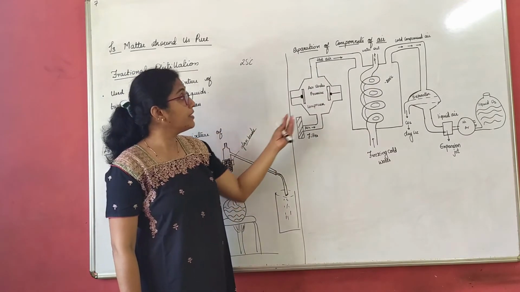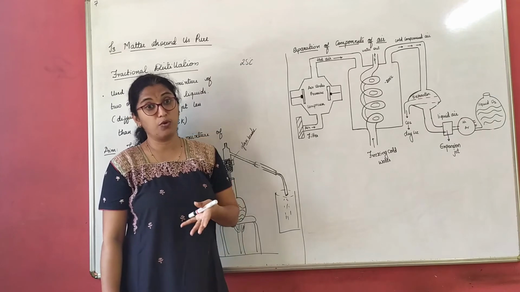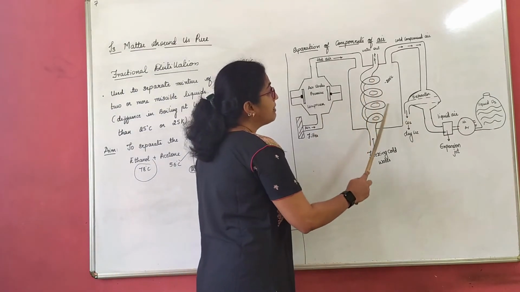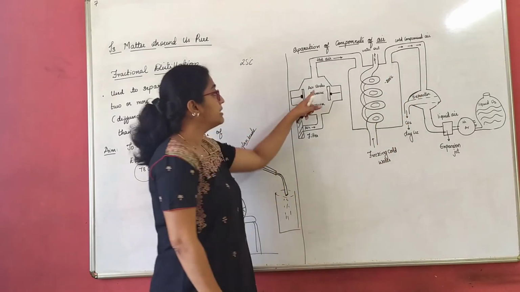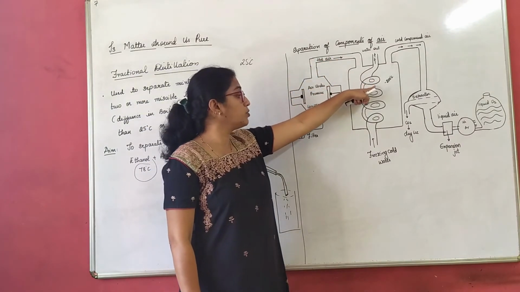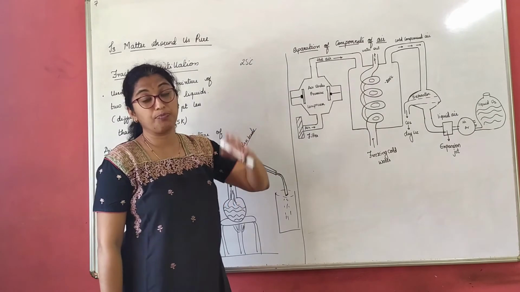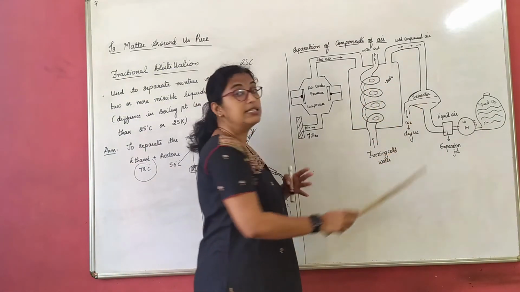A part of it cools or liquefies, right? Since then, what is done is that air is made to pass through the separator. Under very high pressure, it is made to pass through this freezing cold unit where it actually cools down. Once it cools down, it is made to pass through the separator.